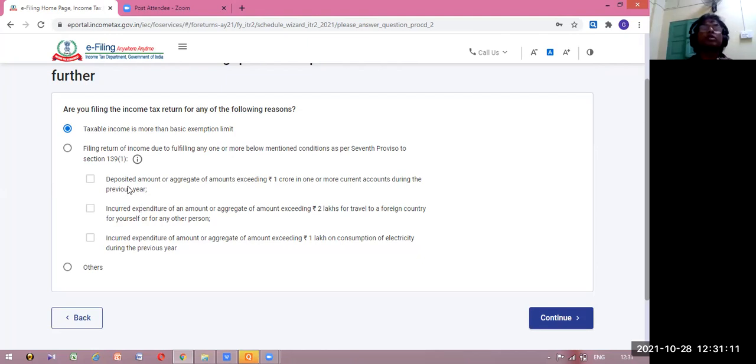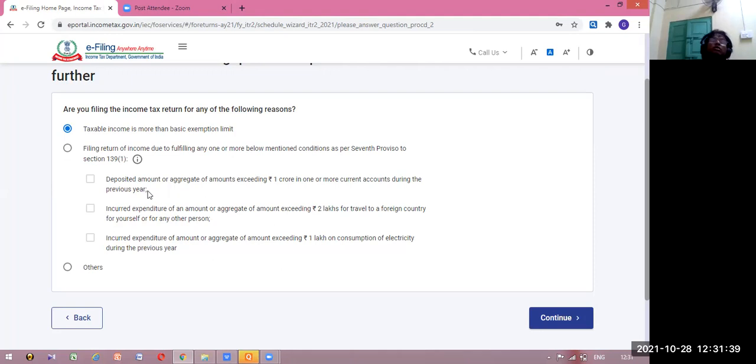Like number 1, deposited amount exceeding 1 crore in one or more current accounts during the previous year. Suppose you have deposited more than rupees 1 crore in your current account, then you have to file the return, whatever your income, no issue. Number 1 was your income is more than the exemption limit. It's a normal case. But even if your income is less than the exemption limit, generally you don't have to submit a return.